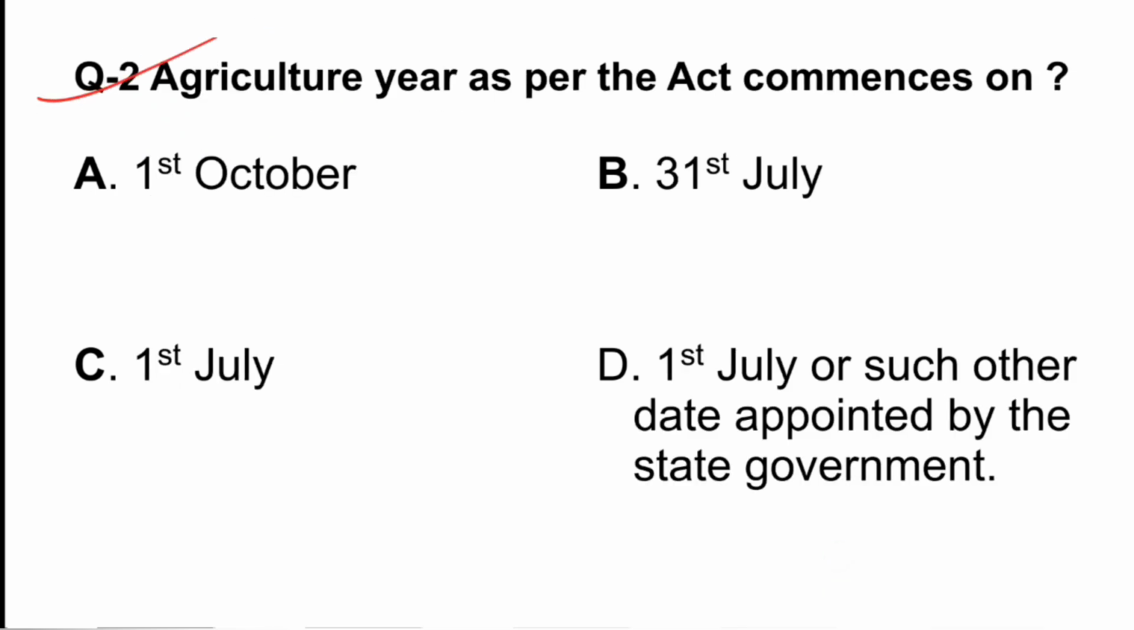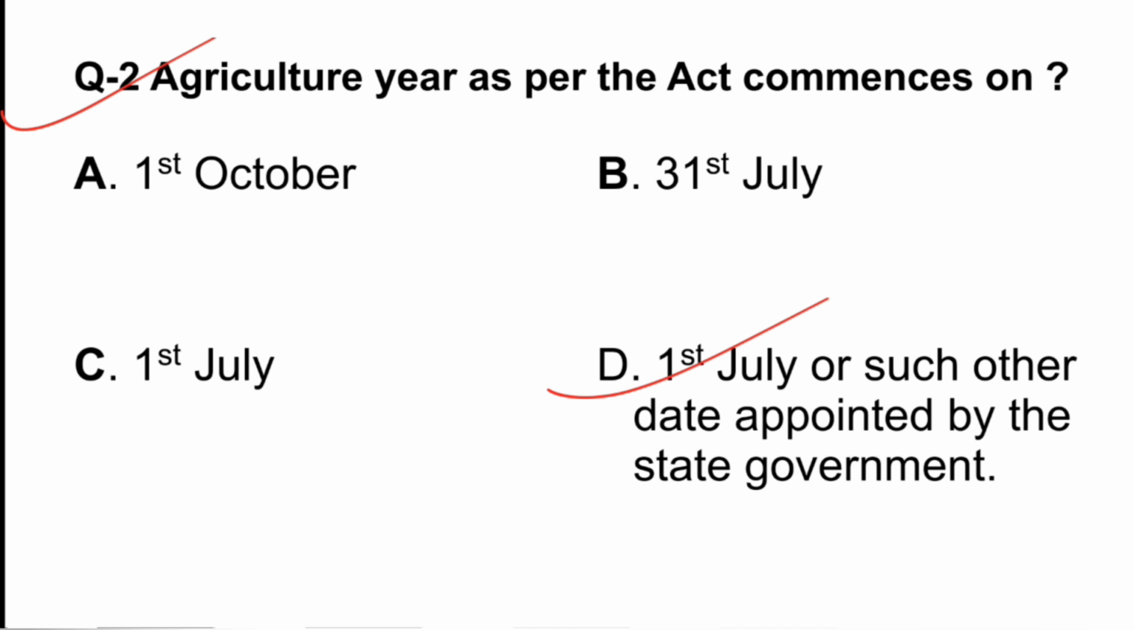Second question is, agriculture year as per the Act commences on. So options are 1st October, 31st July, 1st July, and D says 1st July or such other date appointed by the state government. So if you have read the provision, then you will see that 1st July is the correct answer, but also there in the provision it is stated that 1st July or other date appointed by the state government.